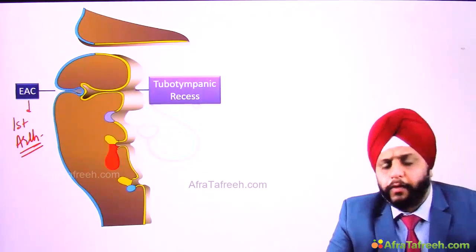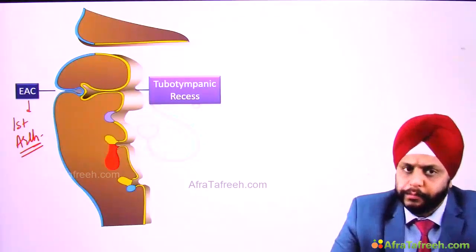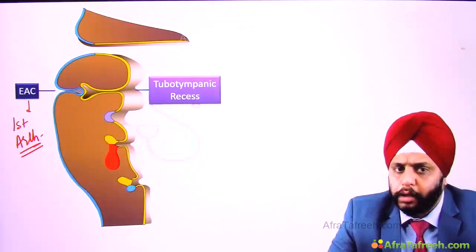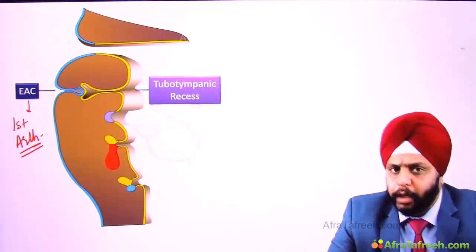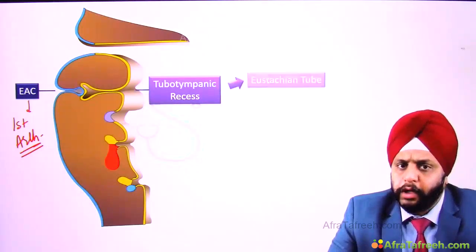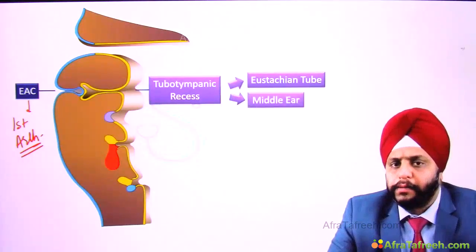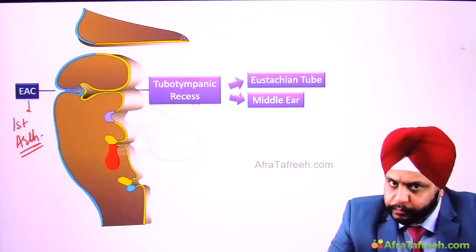Okay, now the first pouch also invaginates. When it grows inside, it forms a tubotympanic recess. This tubotympanic recess further differentiates into the eustachian tube. So tubo for tube, and the middle ear, that is the tympanic cavity, right?